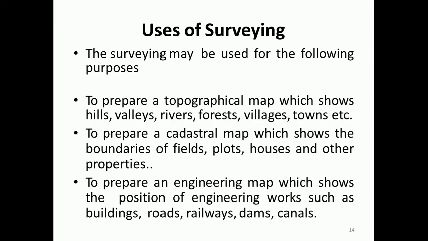So what are the different uses of survey? Surveying may be used for different purposes. To prepare a topographical map. What is a topographical map? A topographical map is a map which shows the natural features of the country as well as the artificial features of the country. The natural features include hills, valleys, rivers, mountains, forests. Artificial features means villages, towns, some monumental buildings. It is also used to prepare a cadastral map.